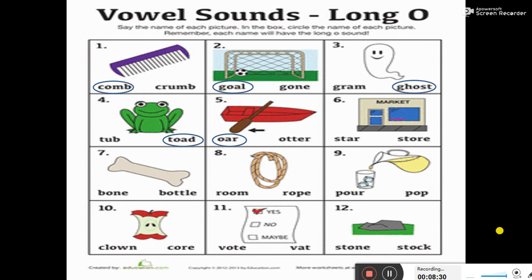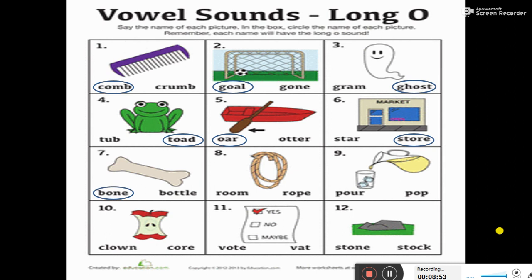It is the picture of store. So we will circle the spelling of store. Next, B-O-N-E, bone, and the next is B-O-T-T-L-E, bottle. What is the picture? The picture is of bone. So we will circle it.